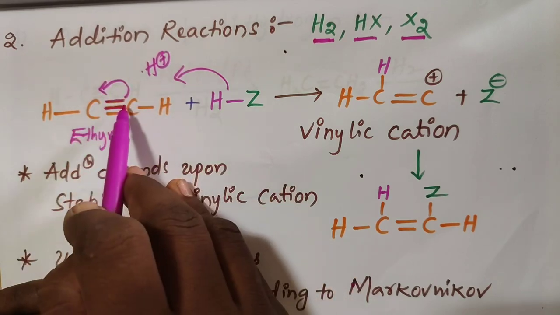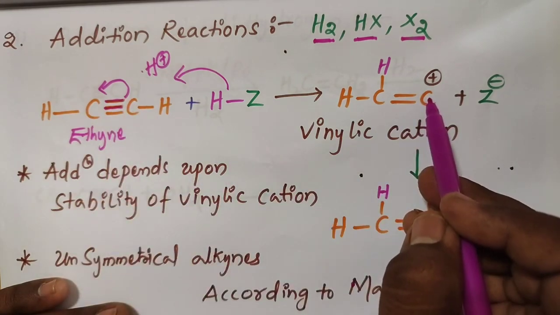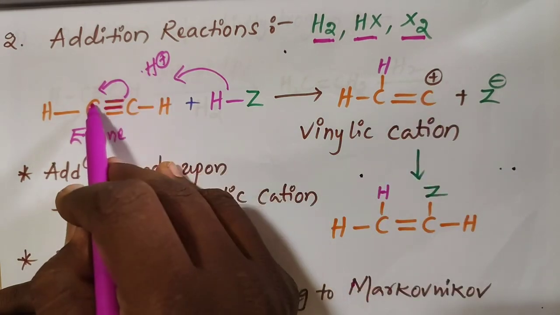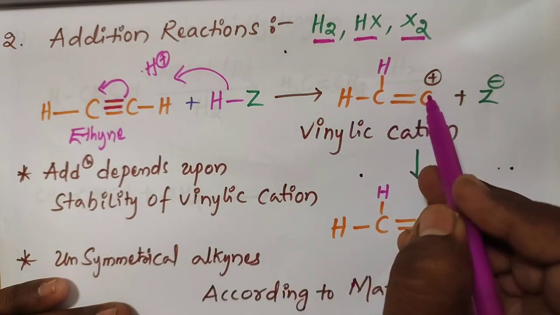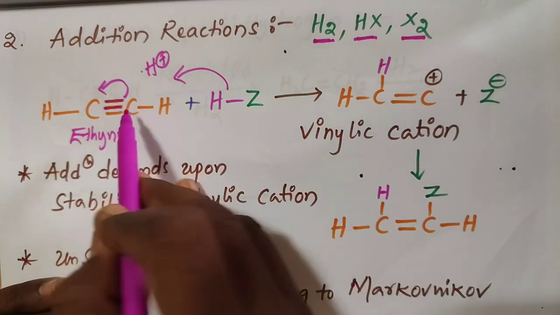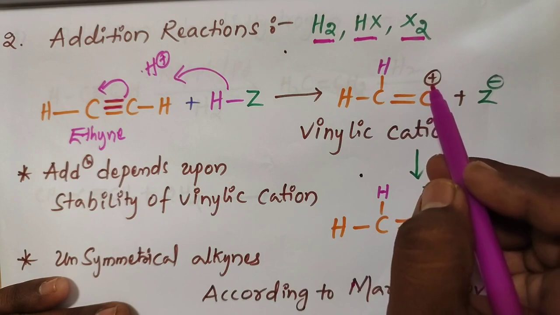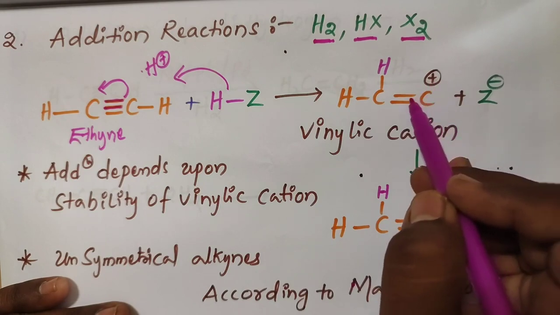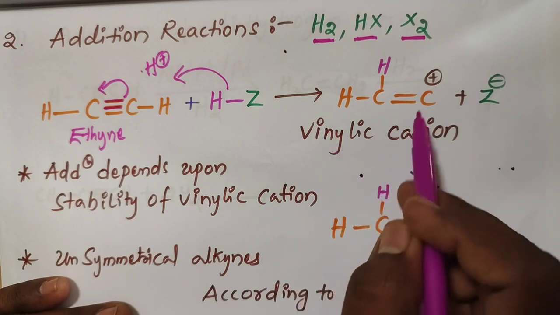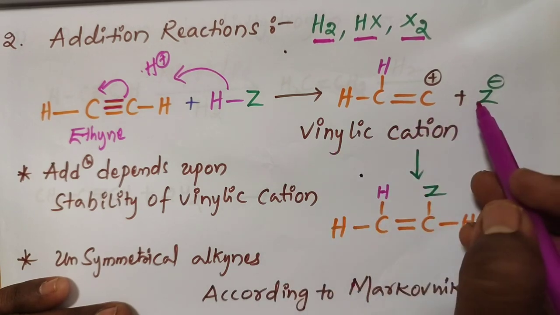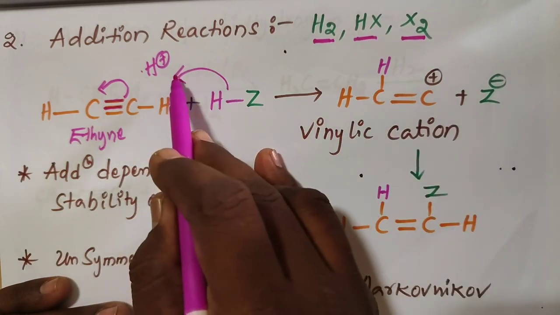By shifting of bond from one carbon to another carbon, positive charge appears in this, and this H plus is added to this position, we get H double bond C plus. Electron is lost by this carbon, we get positive charge in this. So this positive charge present on double bonded carbon we call as vinylic cation, plus this is a Z minus, hydrogen releases in the formation of H plus.